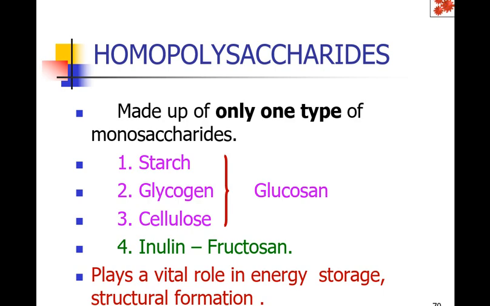Whereas inulin is a homopolysaccharide made up of fructose. So the repeating unit in inulin is fructose, so it is called fructosan. So homopolysaccharides play an important role in energy storage and structural tissue formation.